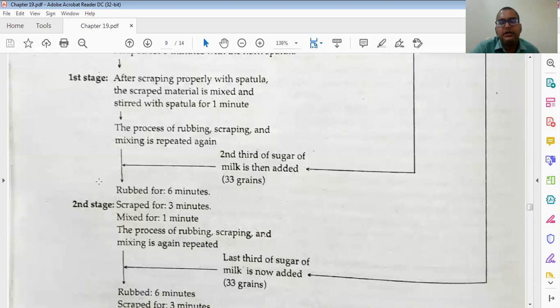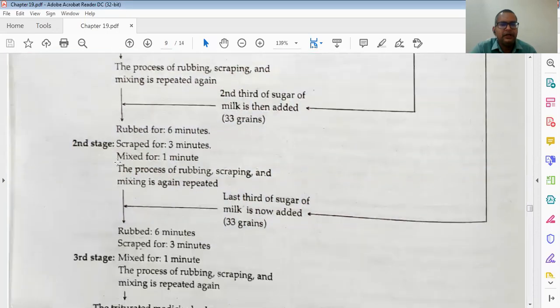Now what we will do next is the next 33 part, which was left, because we have already used one 33 part. The second third of the sugar of milk, 33 grains, is then added. Then again the same process goes on: rubbing for 6 minutes, scraping for 3 minutes, mixing for 1 minute. Then the process of rubbing, scraping and mixing is repeated again.